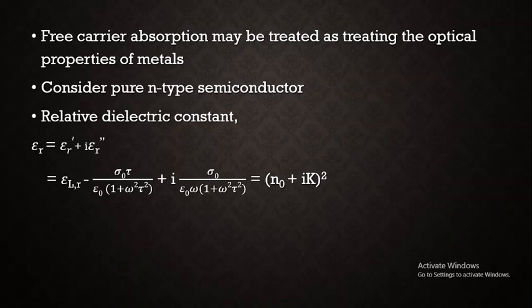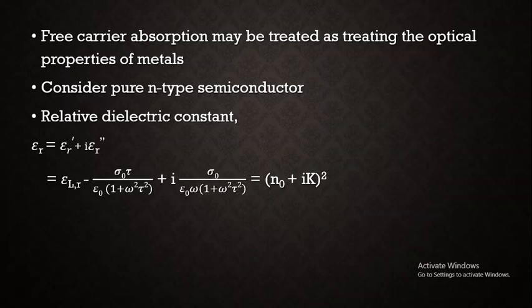Sigma naught is the static conductivity, which equals N e square tau by m star. Epsilon naught is the absolute permittivity, omega is the frequency, tau is the lifetime, and this is equal to n naught plus ik whole square, where n naught is the refractive index and k is the extinction coefficient.